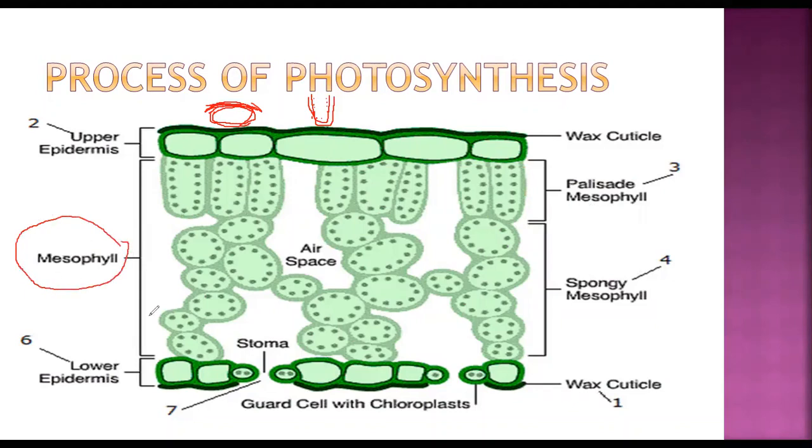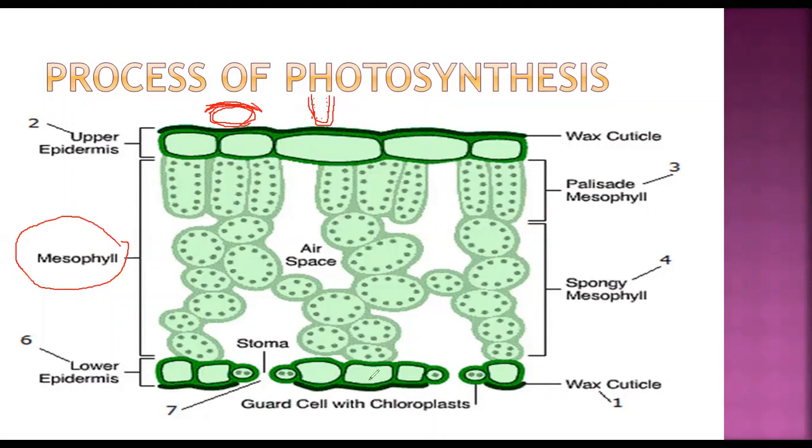Okay, so this is the location: in between the upper and the lower epidermis, your maximum photosynthesis is carried out. And what is the function of the waxy cuticle? It prevents the loss of water. There are other functions as well, like not allowing germs to enter, but the main function of the wax cuticle is to prevent transpiration.